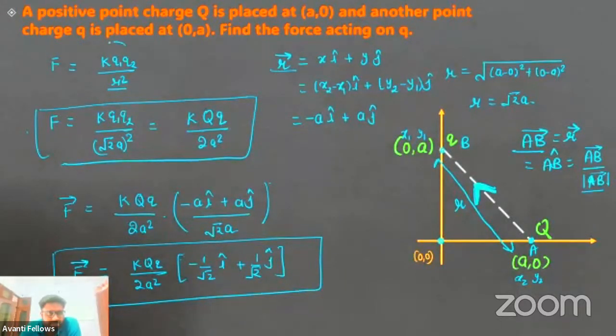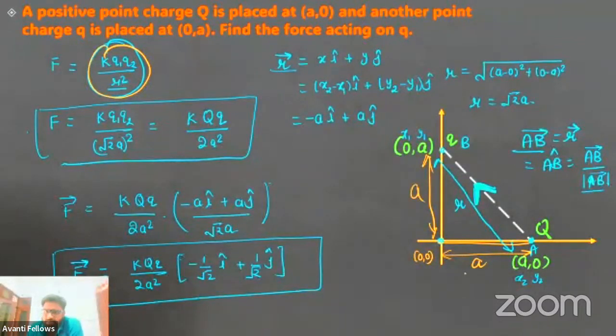So we have calculated that force is nothing but K Q1 Q2 by R square. Now, Q1, Q2 is nothing but capital Q, small q. R square is nothing but the distance between them. So this is a triangle, you can say. This length is nothing but a, this length is nothing but a. So perpendicular and base are a, so the hypotenuse will become root 2 a. So simple. So we have calculated the magnitude of force. Now to calculate the direction, okay, we need the direction vector from my capital Q to small q.